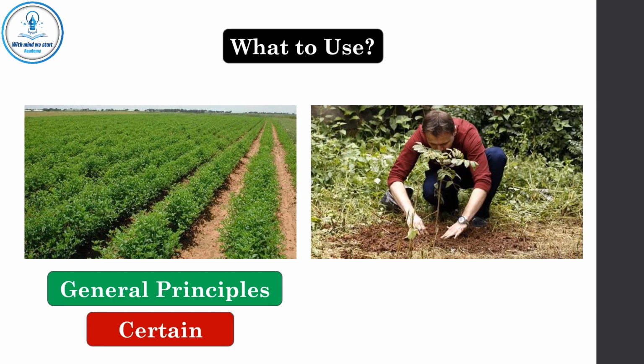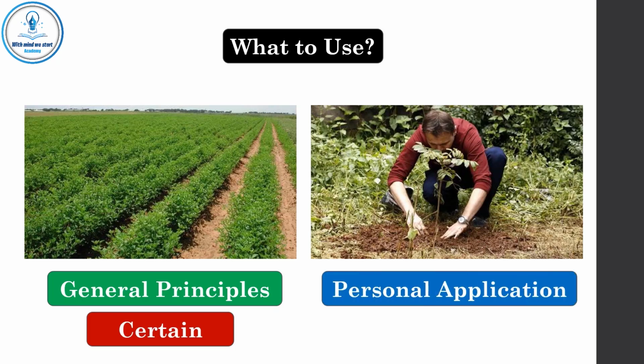But let's look at this different example. Is working in agriculture the best job for me? This is a personal application of this general principle. You may not be able to be certain that agriculture is the best for you. You didn't try everything else.